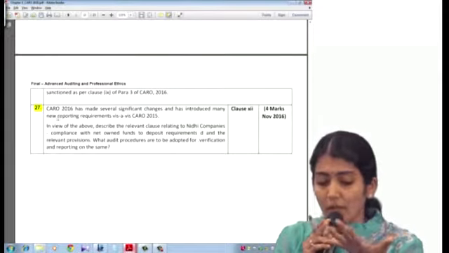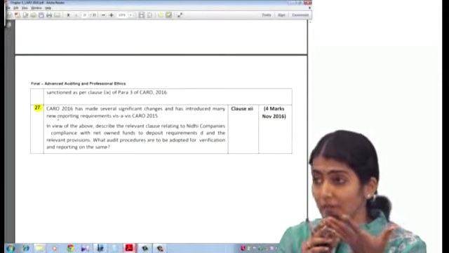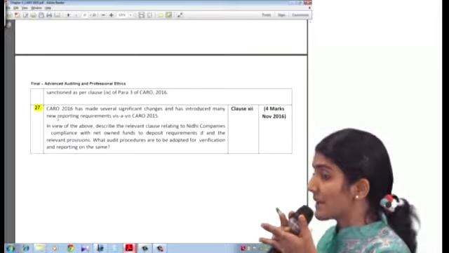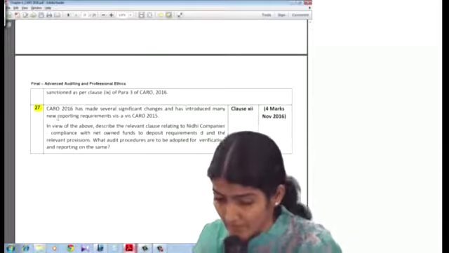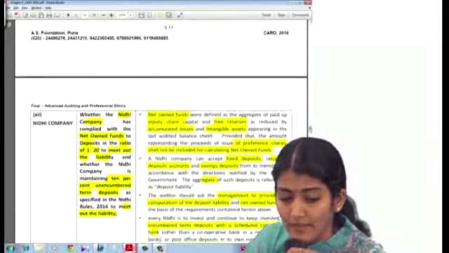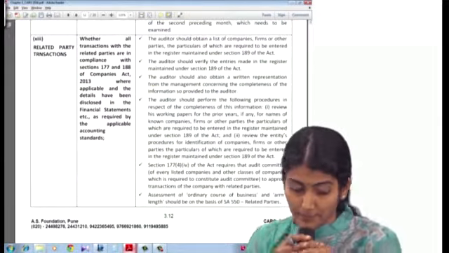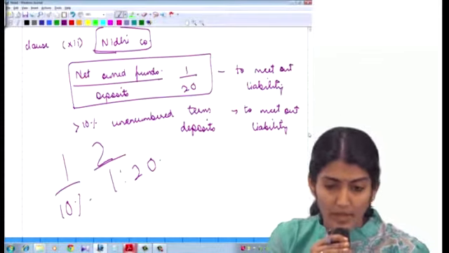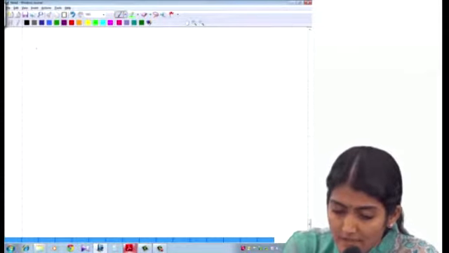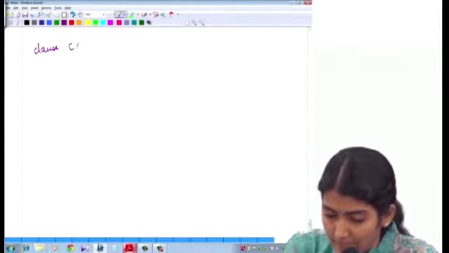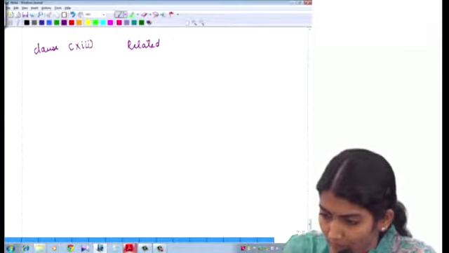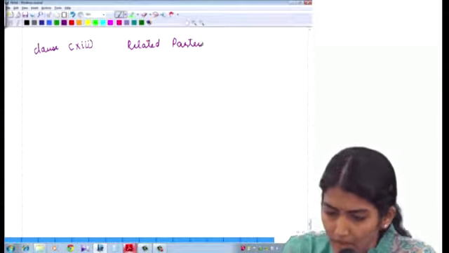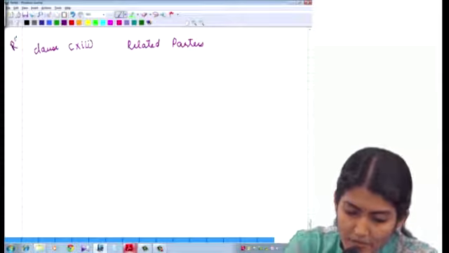So what are the procedures? What is included in net owned funds, what is included in deposits, then ask the management for the computation, and then also check for the unencumbered term deposits. Right, so that is clause 12. What is clause 12 regarding? Yes, it is regarding the Nidhi company. Then after that, now we come to clause 13, which is regarding the related parties. Right, which is again an R raised to 50. Yes, related parties, which is again an R raised to 50.